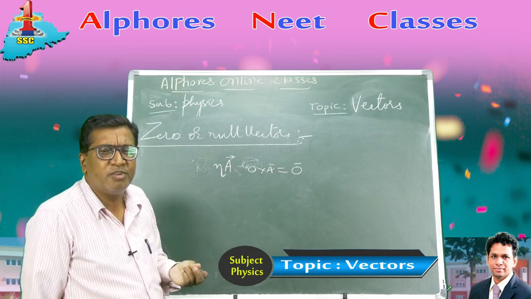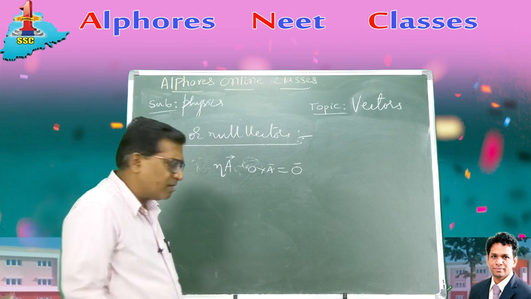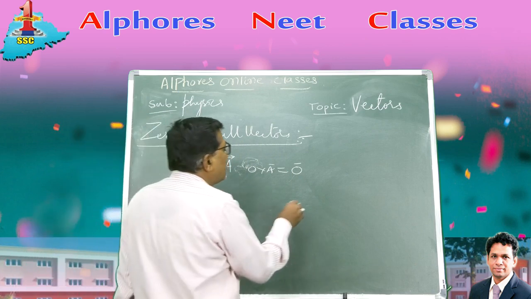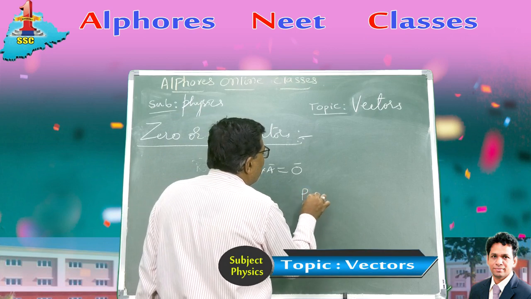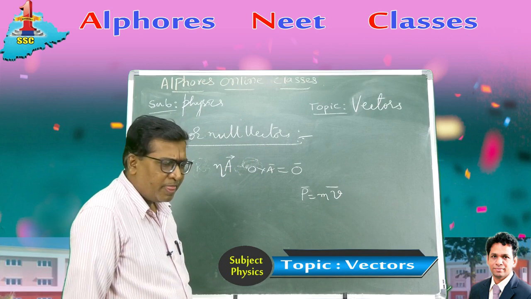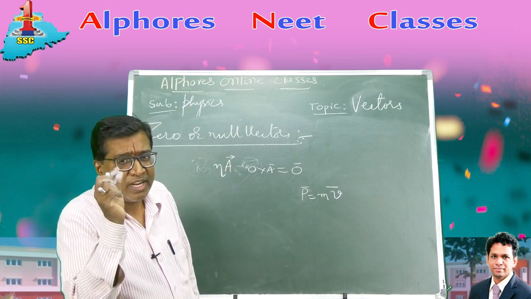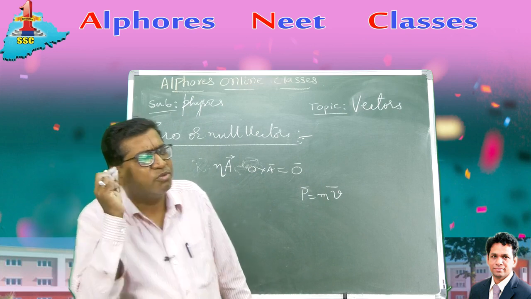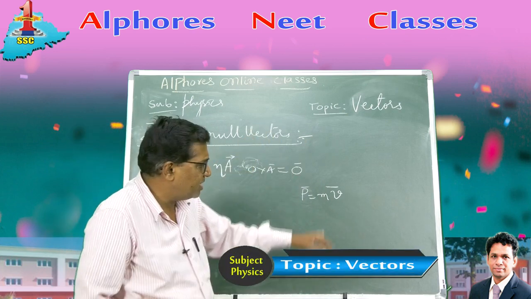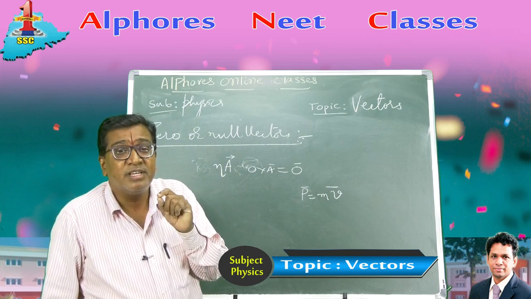Now, what do you mean by a zero scalar multiplied to a vector giving a zero vector? Suppose I am talking about momentum, which is mass into velocity: the mass of the body and the velocity of the body. Consider a photon, a light photon. A light photon is moving with a velocity equal to the velocity of light, so there is a velocity vector of 3 into 10 power 8 meter per second. Now what is the momentum?